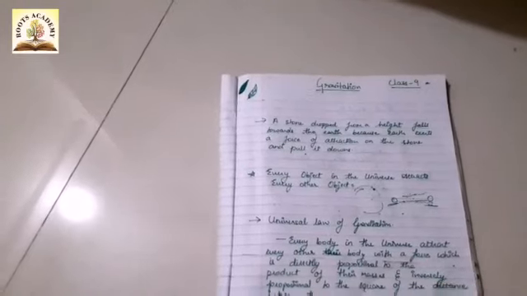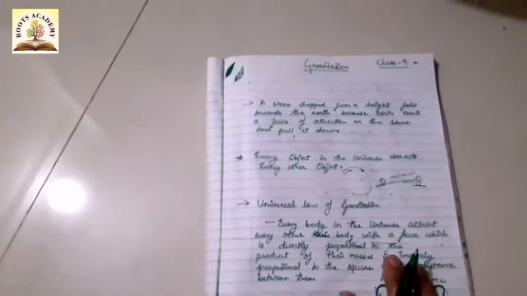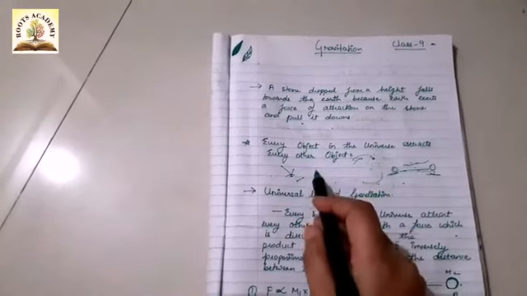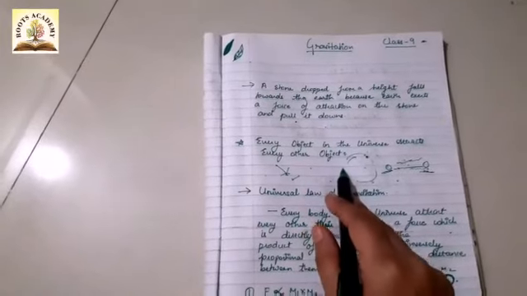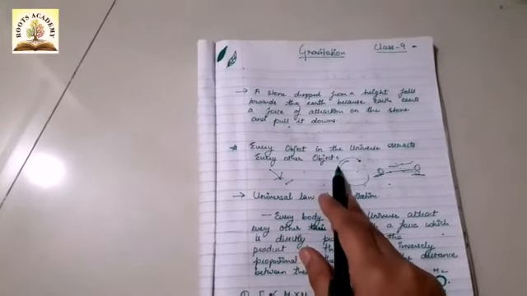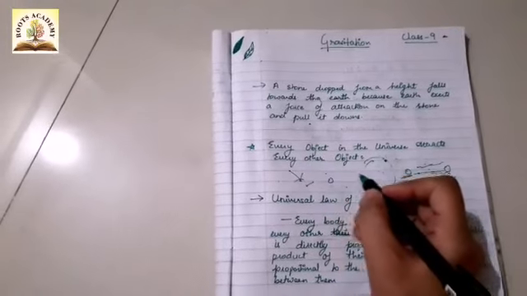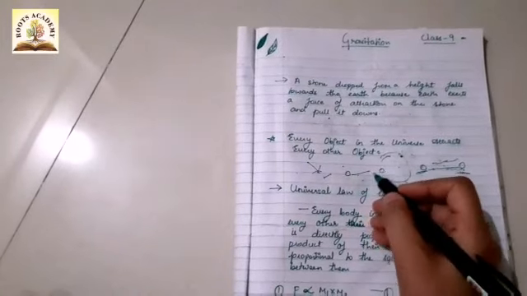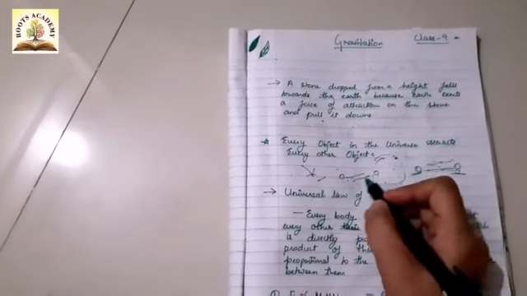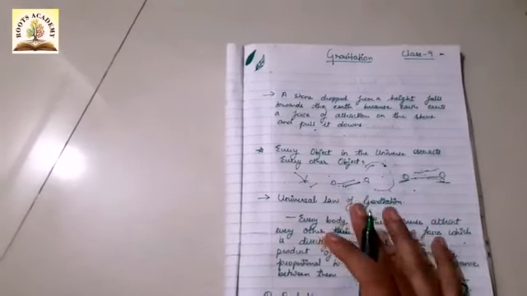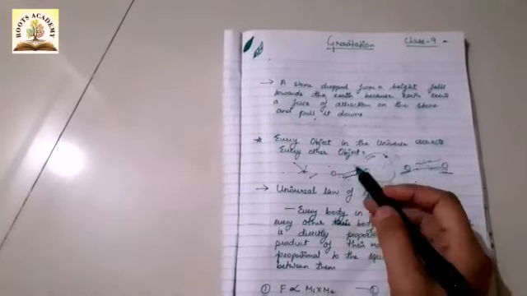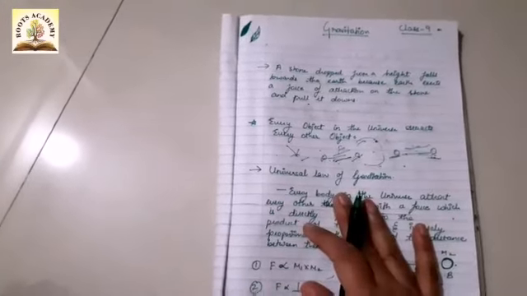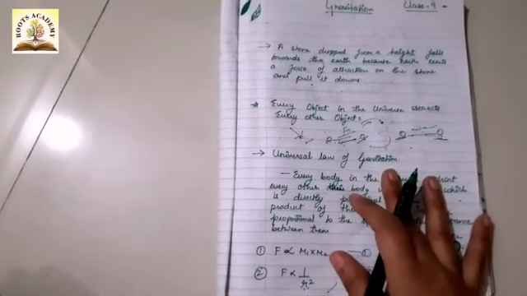Now every object in the universe attracts every other object. Yes, not only does every object get attracted to the earth, but whatever objects are in our surroundings in this universe get attracted to every other object. For example, if there are two bodies which have very low mass, they do get attracted to each other. There is a gravitational force between these two bodies also, but we do not notice the attraction. The reason is that this force is quite less, because the mass is very less.